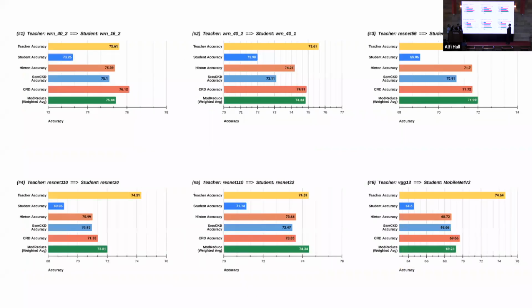So moving on to the results, these are a set of 6 experiments. And out of the 6 experiments, 3 of them were actually surpassing all of the state of the art. And interestingly, if we look at experiment number 5, our naive student model used to perform at 71.14%, and it is exceeding the expert model at 74.31% when we use our knowledge distillation schemes, which means the student has actually surpassed not only the offline knowledge distillation, but also the teacher model.